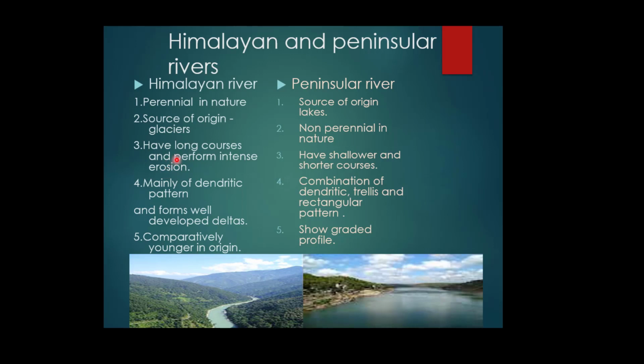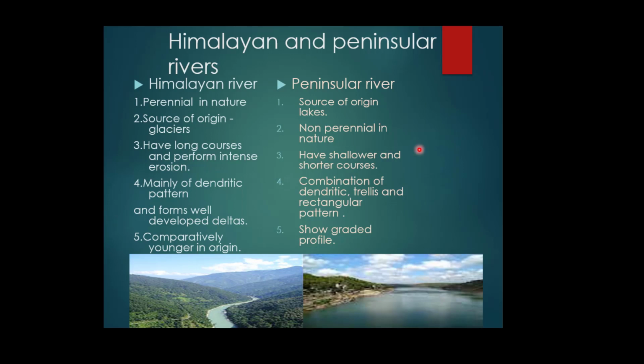Himalayan rivers have very long courses and perform intense erosion, making gorges, and special features like meandering of rivers and oxbow lakes are distinguished features associated only with the Himalayan river system.